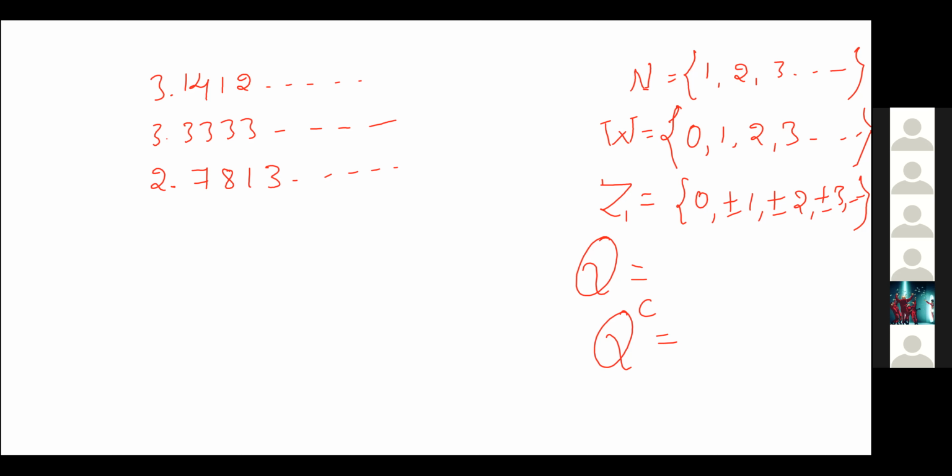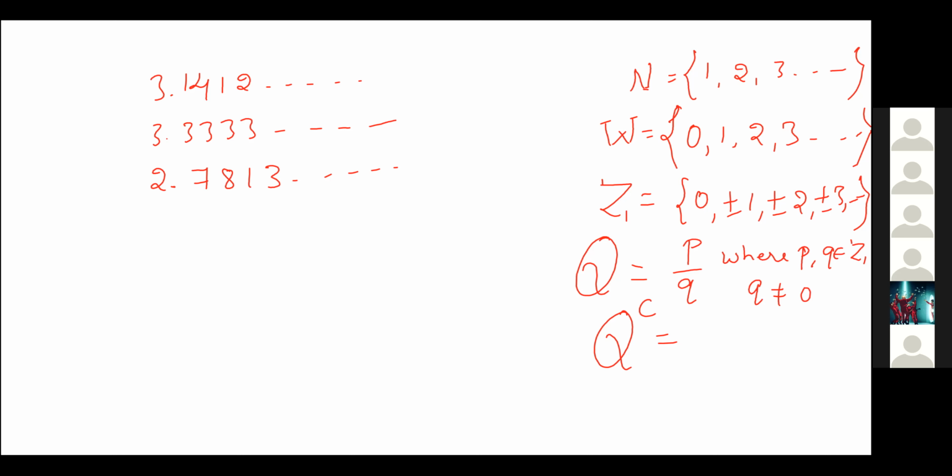If you want, I'll tell the definition also. Do you want the definition? Yes, sir. Okay. Rational numbers means any number of the form P by Q, where P, Q belong to the set of integers, with Q not equal to 0. The only condition is that Q should be non-zero and P and Q both should belong to the set of integers. Then we call that a rational number.